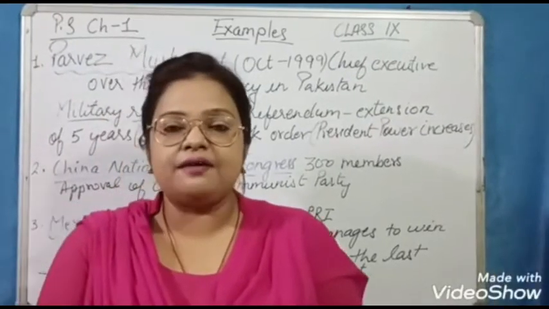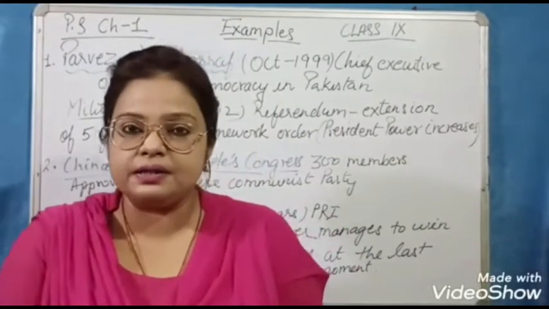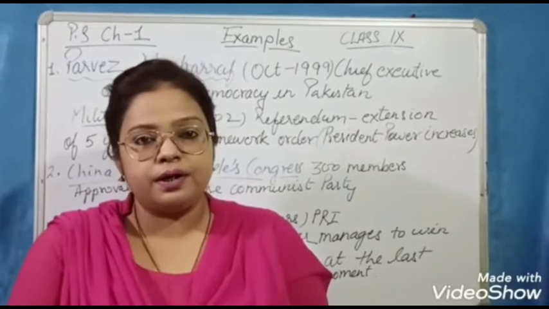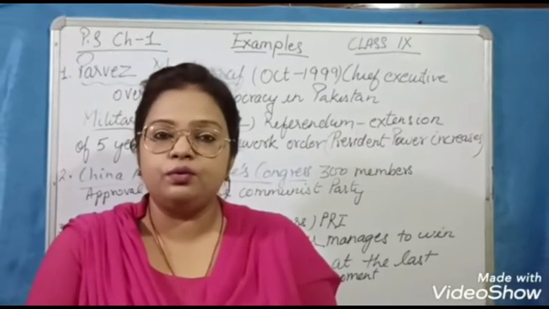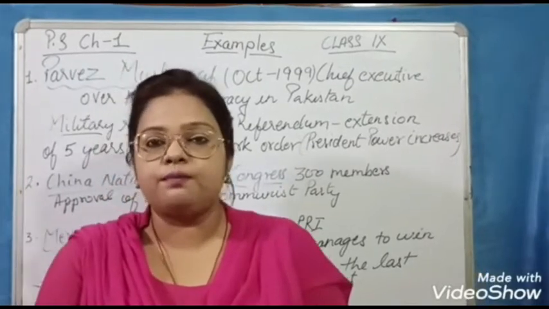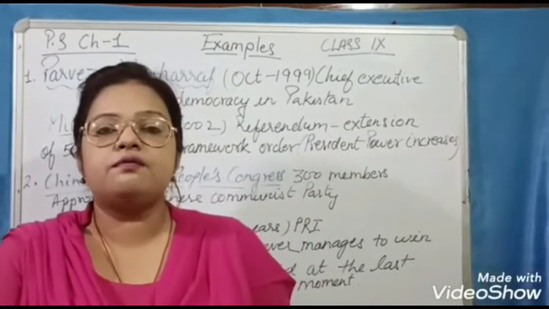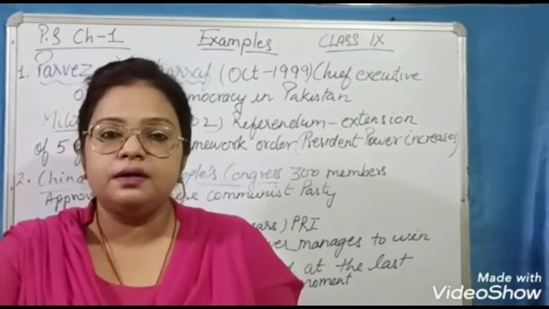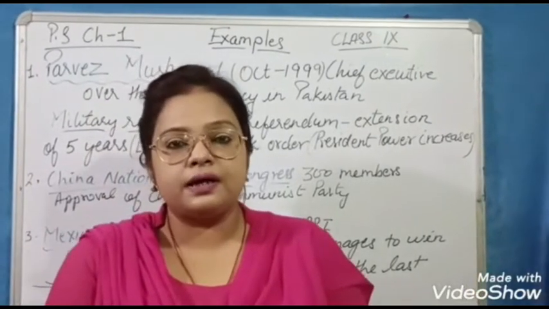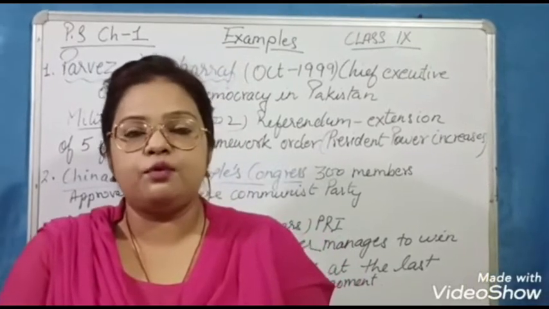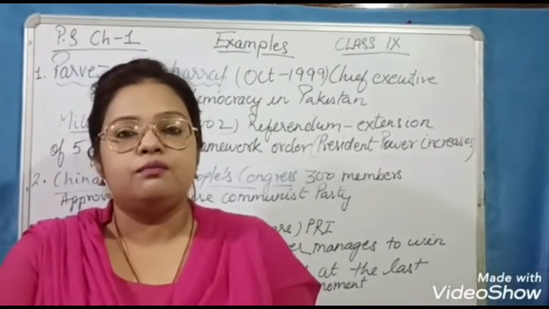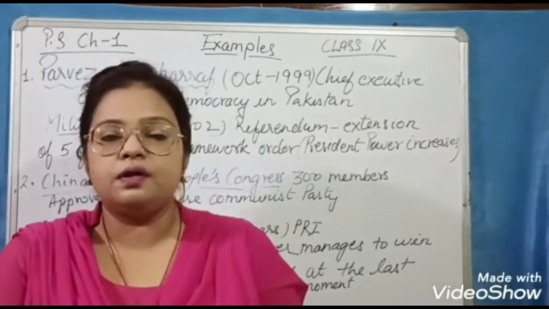As I have told you in this chapter of political science, why democracy is important, I have explained the forms of democratic and non-democratic government. First there was military government, secondly dictatorship, thirdly monarchy, and lastly the democratic type of government, that is democracy, which is adopted by most of the countries of the world.